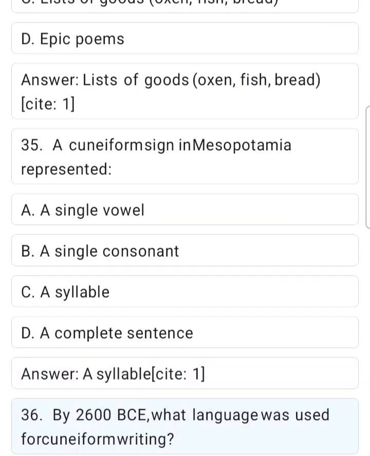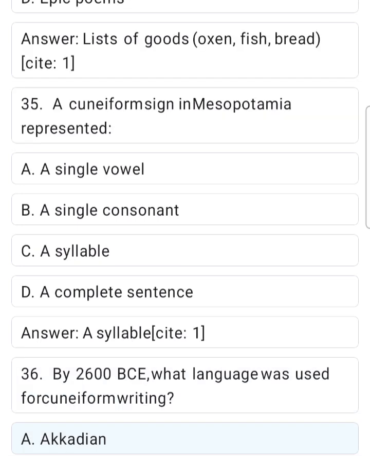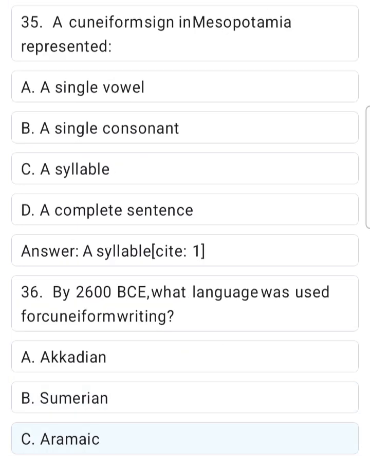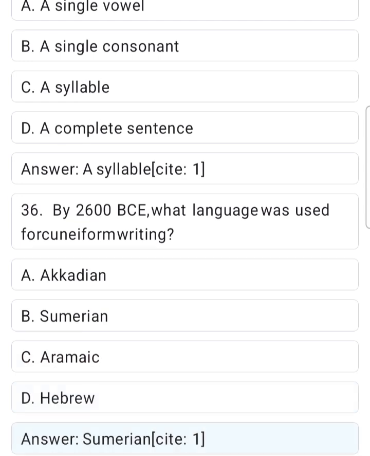36. By 2600 BCE, what language was used for cuneiform writing? A. Akkadian. B. Sumerian. C. Aramaic. D. Hebrew. Answer. Sumerian.